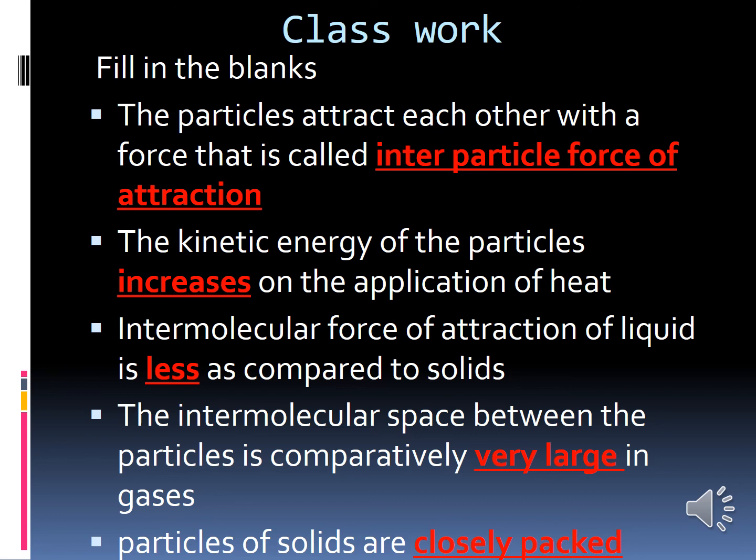About gases, the interparticle space is maximum, it has the least interparticle attraction, and it has very large kinetic energy.